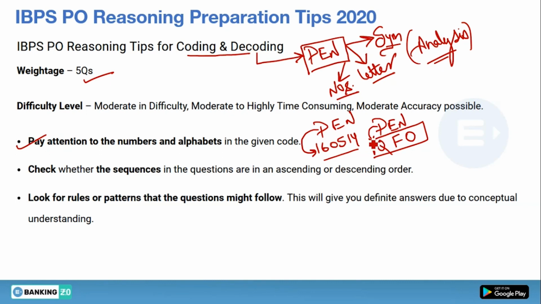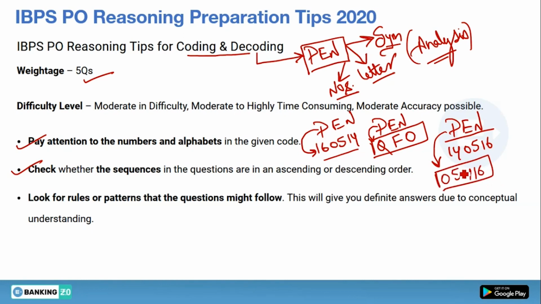And in case of symbols, you should know 2 and 3 words. By the relation of those 2 and 3 words, you can find out the symbols. Now next, check whether the sequence in the questions is in ascending or descending order. What do you mean by this? Suppose pen is there: 14, 05 and 16. What I did over here, I have reversed the place value. And this pen number coding can be done as 05, 14 and 16.